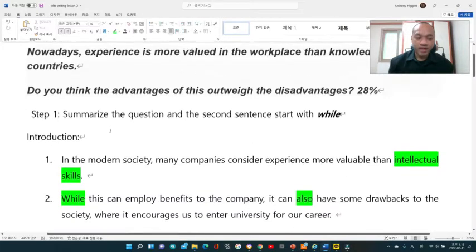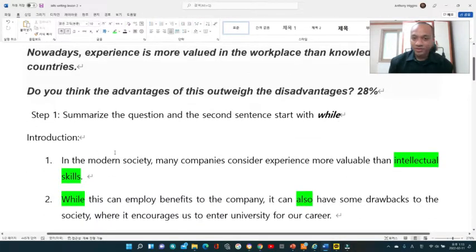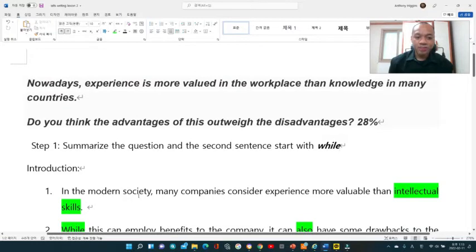On number one, the way I summarize the question is: in the modern society, many companies consider experience more valuable than intellectual skills. Although the meaning of a modern society may be different in many countries, I put the modern society because it still gives you a sense of similar meaning.